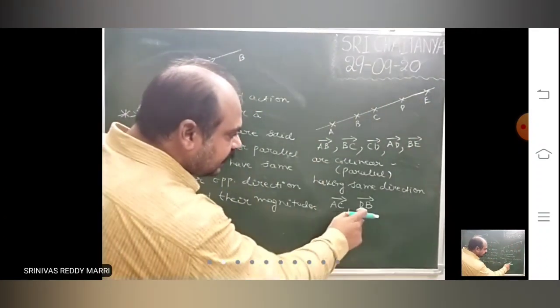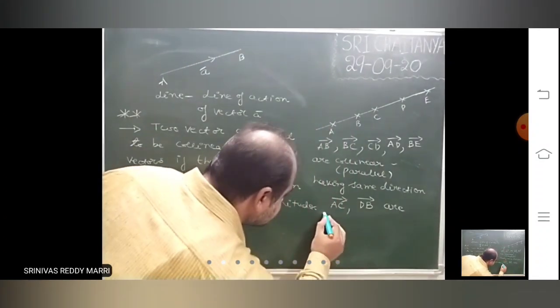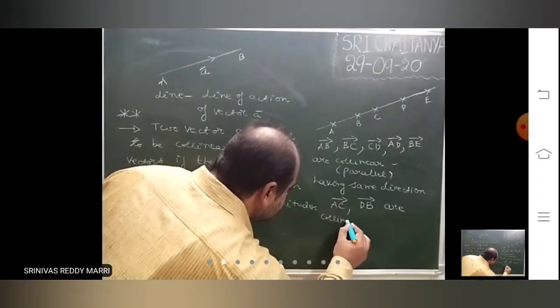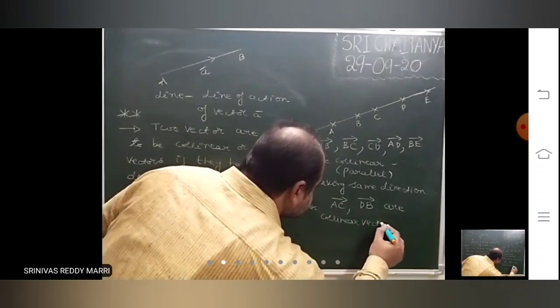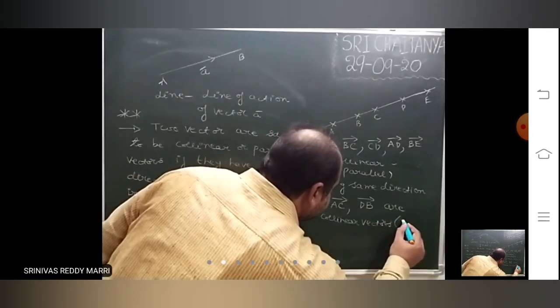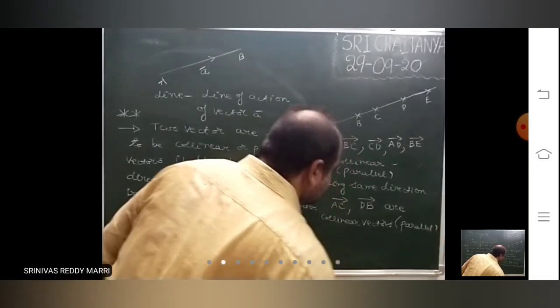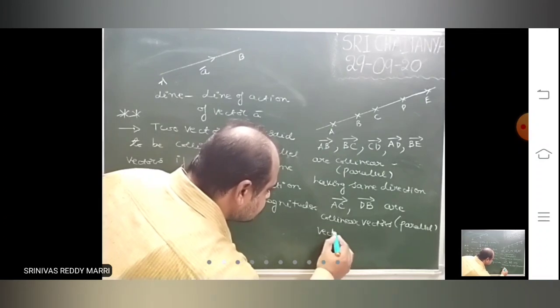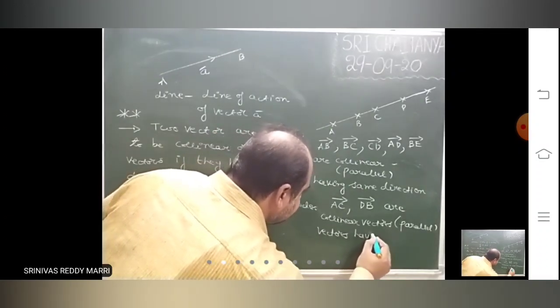That means they are of opposite direction. They are also called collinear vectors or parallel vectors, having opposite direction.